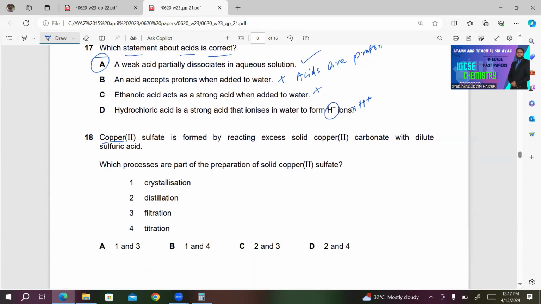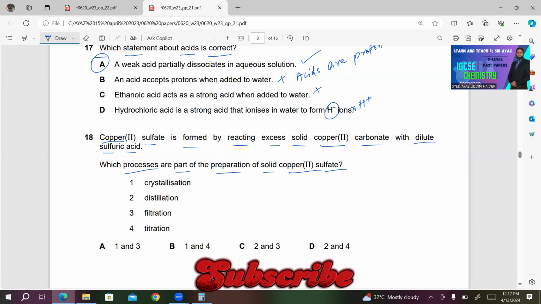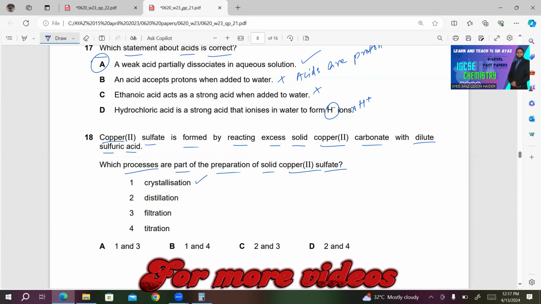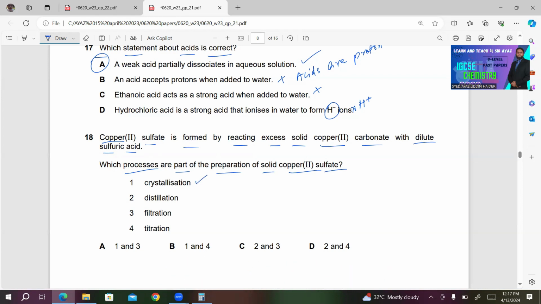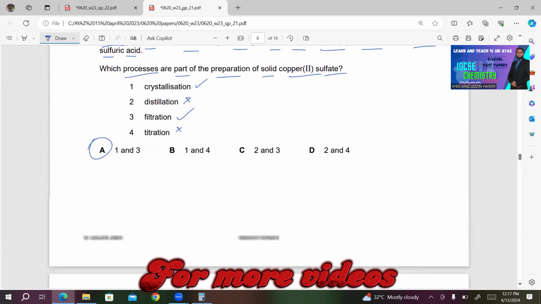Number 18, copper 2 sulfate is formed by reacting excess solid copper 2 carbonate with dilute sulfuric acid. Which processes are part of the precipitation of solid copper 2 sulfate? 1, crystallization. This is correct. 2, distillation. This is incorrect. 3, filtration. Yeah, this is also correct. 4, titration. We are not performing any titration here. So A must be the right answer for this one.